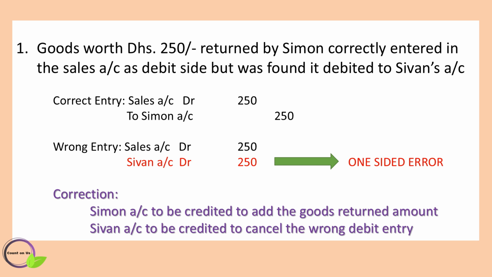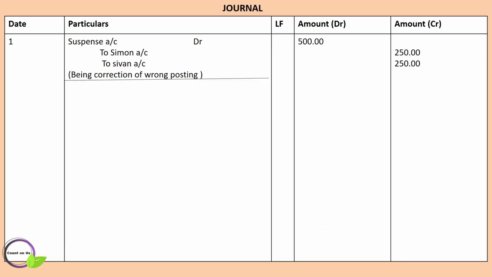The correction would be: Shivan's account has to be credited to cancel the debited amount, Simon's account to be credited to add the goods returned amount, and the suspense account to be debited to correct the errors temporarily. The entry would be suspense account debit to Simon's account, to Shivan's account.